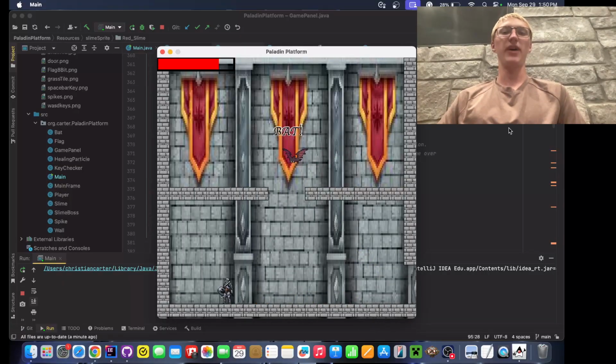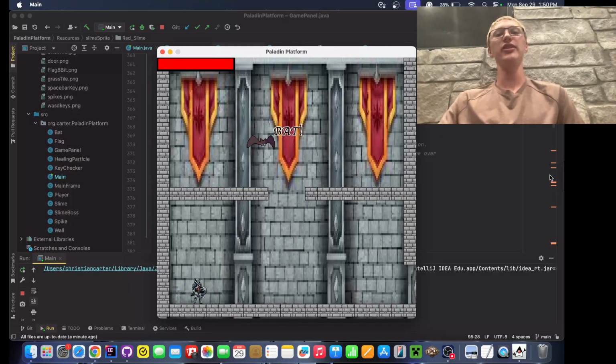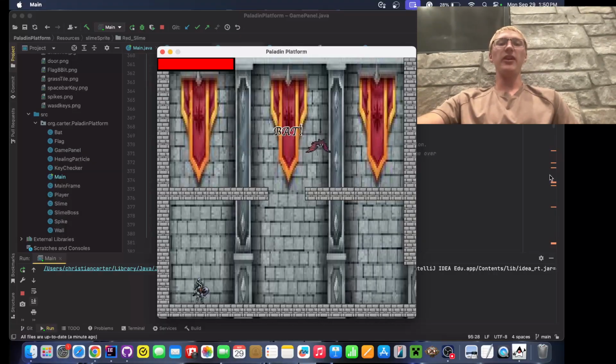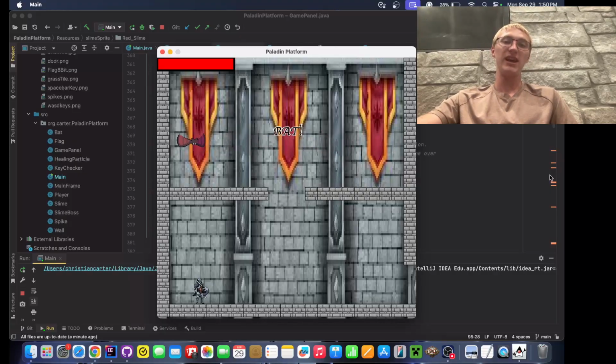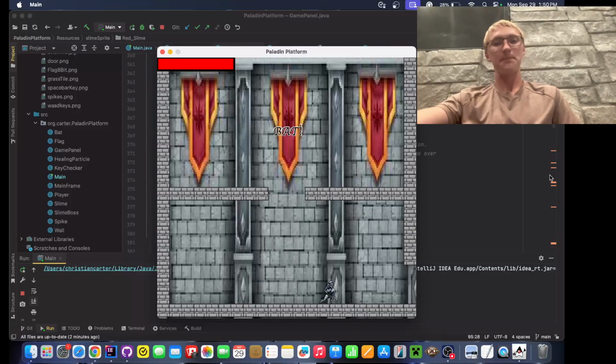Okay, so bats. All right, bats. They're a unique entity. Of course, they are flying over here. Bats are one hit to kill, but what's unique about them is that I use Line2D objects to create a sight line between them and the player. Those sight lines are constantly checked to see if they intersect any tiles. If 3 of those lines have no intersection with any tiles, then the bat can see the player. So if you stand underneath here, the bat will see us, start to fly up, and try to attack us and fly towards us. And of course, the bats are one kill.